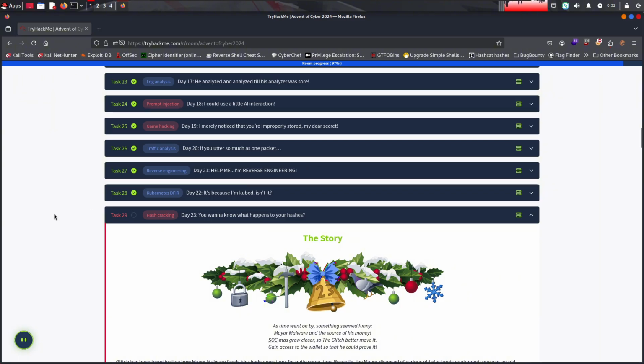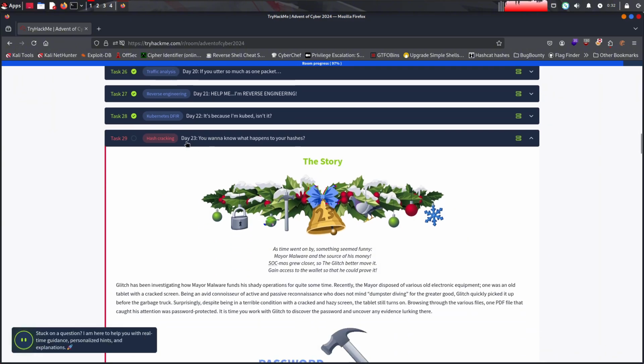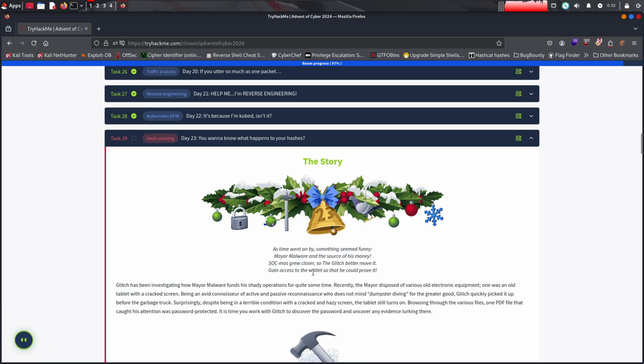Alright, today we're coming back to Red Team. We're gonna crack some hashes. As time went on by, something seemed funny. Mere malware, the source of his money. Suckmas grew closer. The glitch better move it. Gain access to the wallet so that he could prove it.